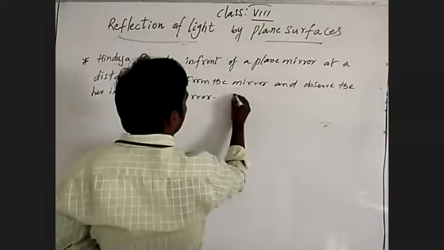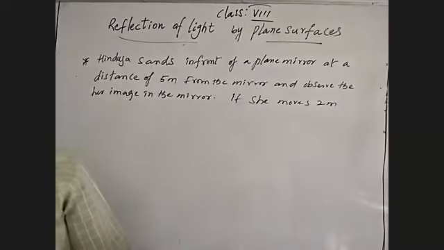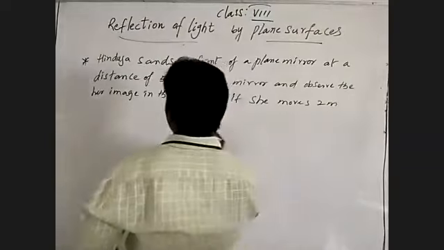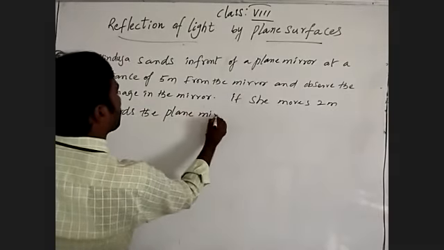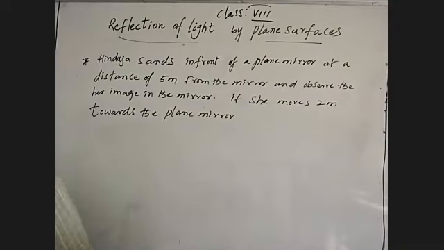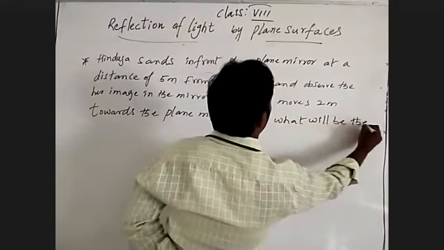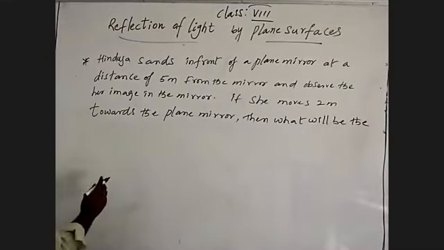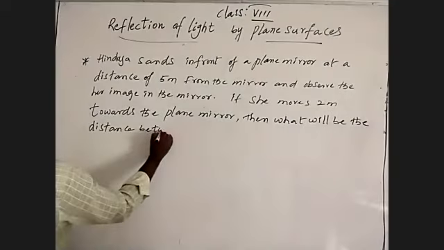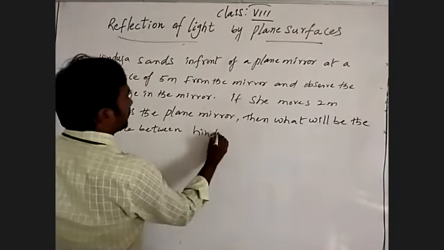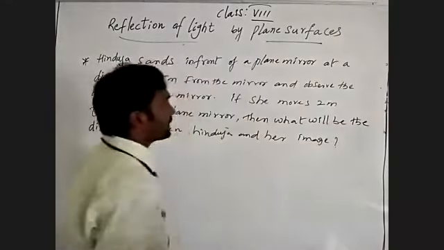If she moves 2 meters towards the plane mirror, then what will be the distance between Hinduja and her image? This is the question.